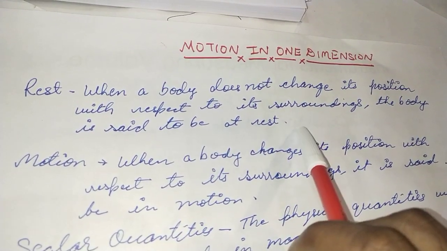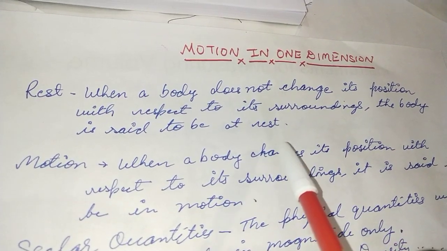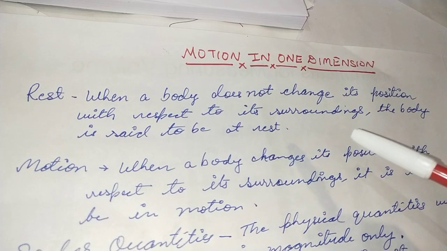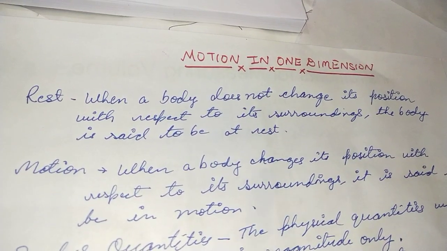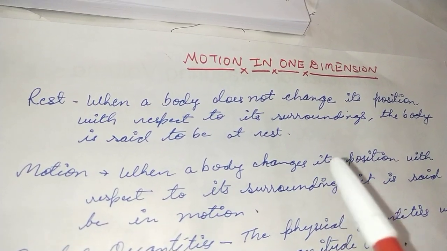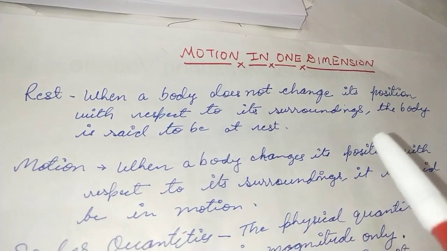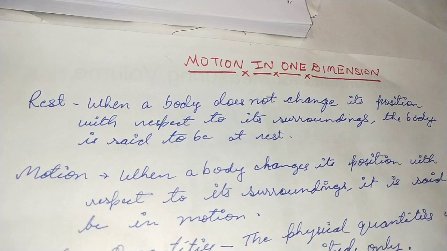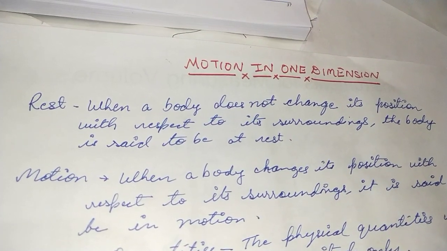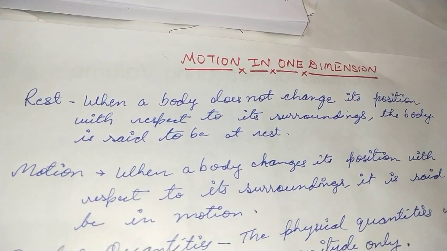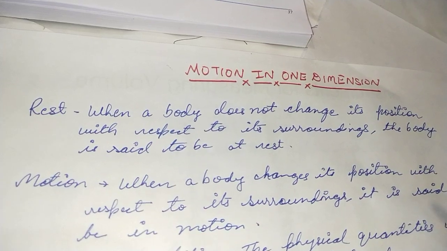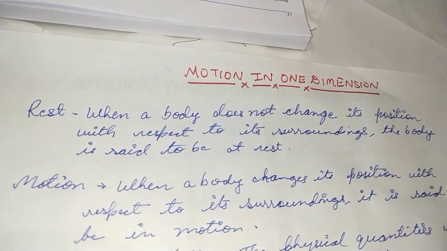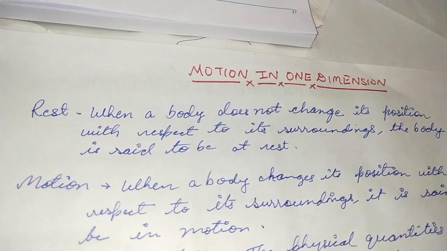Suppose you are sitting in a compartment of a train. If you look at a fellow passenger, that is your immediate surrounding. With respect to him, you are at rest if you are not moving in the compartment. But if your train is moving and you look outside, maybe you are crossing trees nearby, or a platform is being crossed, so in that case the immediate surrounding will be the things outside the compartment. So in that case you will be in motion.